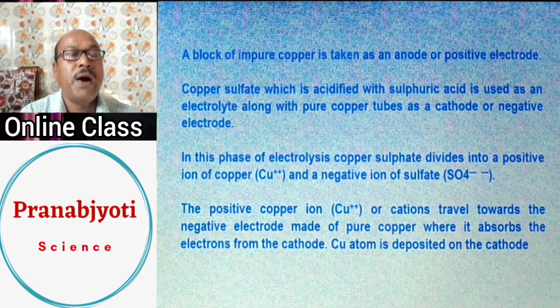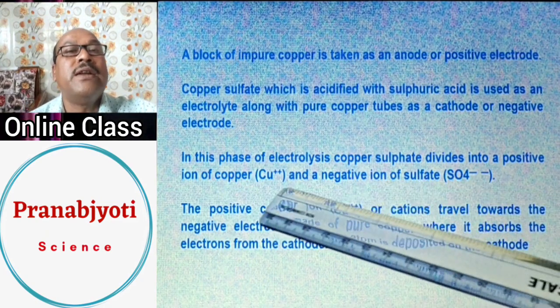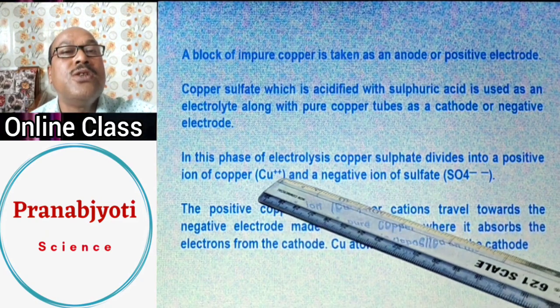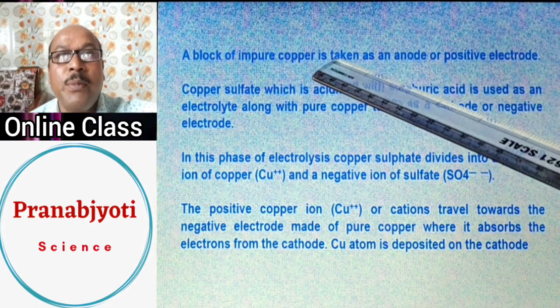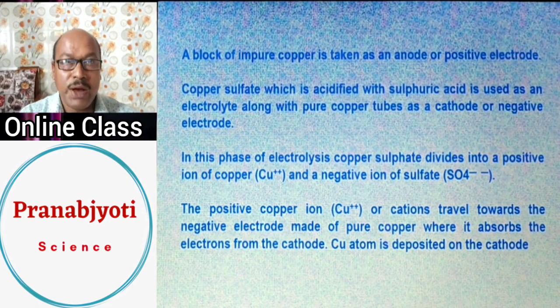Now, these copper positive ions from the solution will be attracted by the cathode, because it is negatively charged. Remember, cathode was made up of pure copper. So where there is already pure copper, into that these copper positive ions will move.